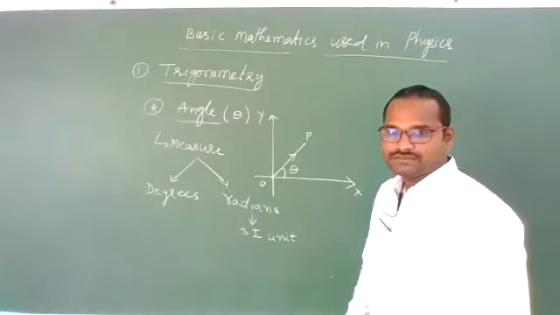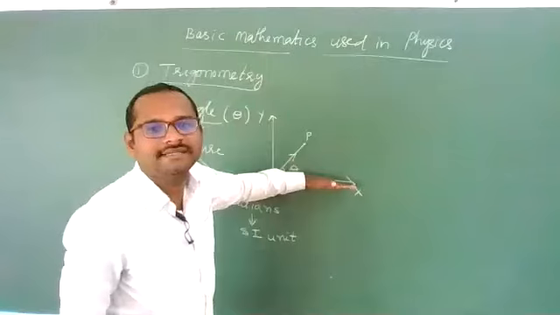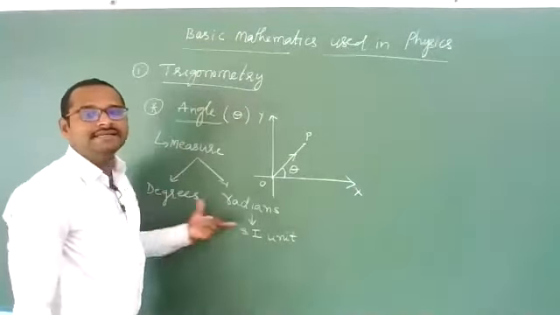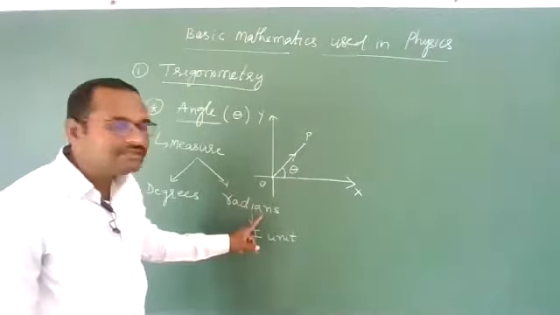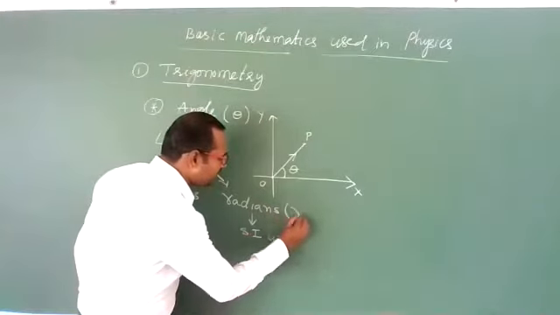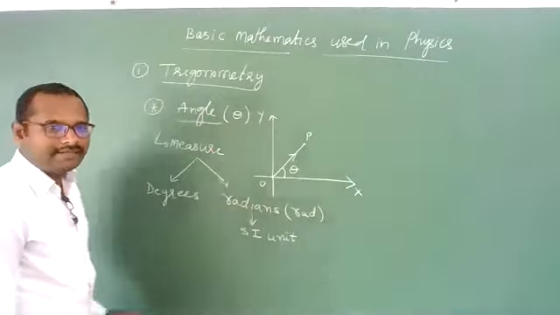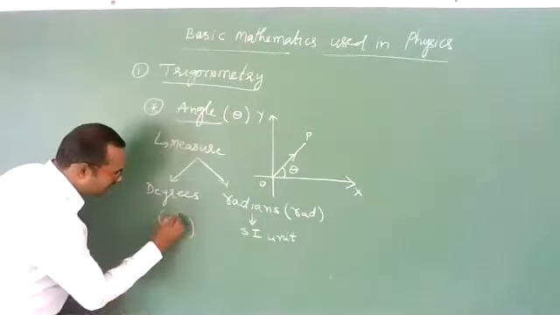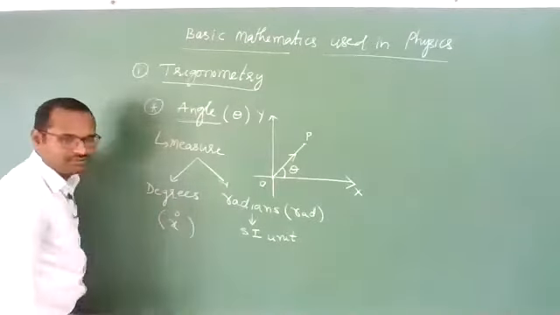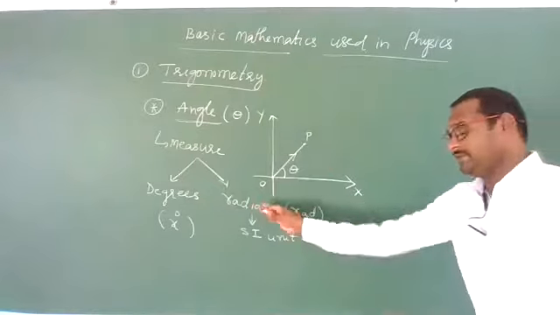What does angle mean? How much revolution one rotating vector has made with a fixed reference line, that we call an angle. And angles we will measure in terms of degrees and radians. Radian is the SI unit, and we write it in short form as rad, R-A-D. And degrees we indicate with a small power 0. For example, x degrees means x with power 0. Clear, students? Yes, these two are important points.